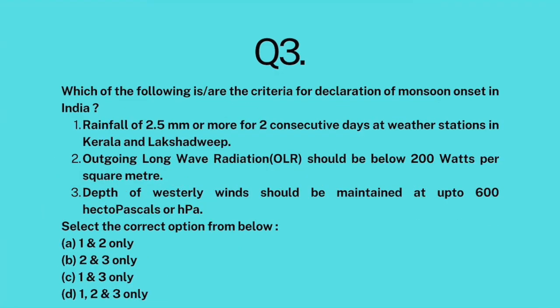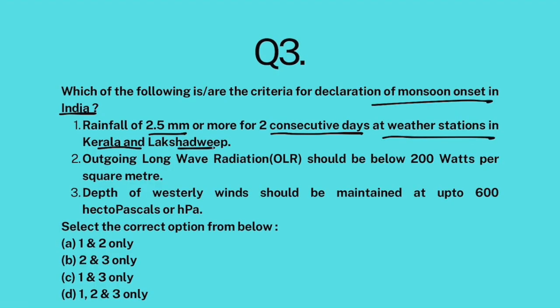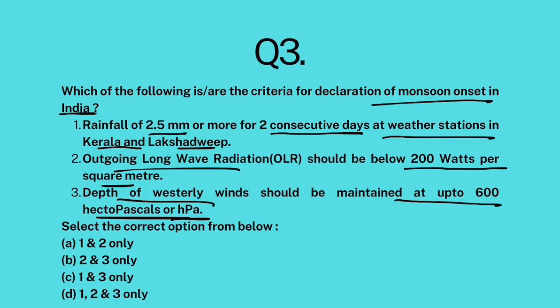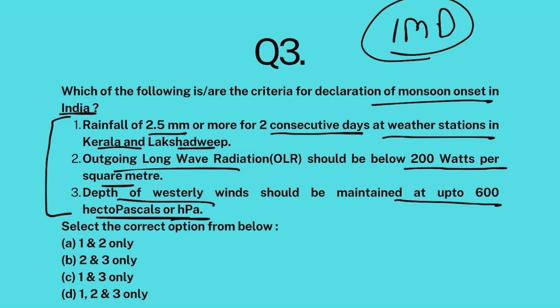Question 3. Which of the following are the criteria for declaration of monsoon onset in India? Rainfall of 2.5 mm or more for 2 consecutive days at weather stations in Kerala and Lakshadweep. Outgoing long wave radiation should be below 200 watts per square meter. Depth of westerly winds should be maintained at up to 600 hectopascals. If you see our current affairs lecture today, these 3 are the points which define the onset of monsoon. The Indian Meteorological Department basically checks whether monsoon has arrived in Kerala by looking at these factors.